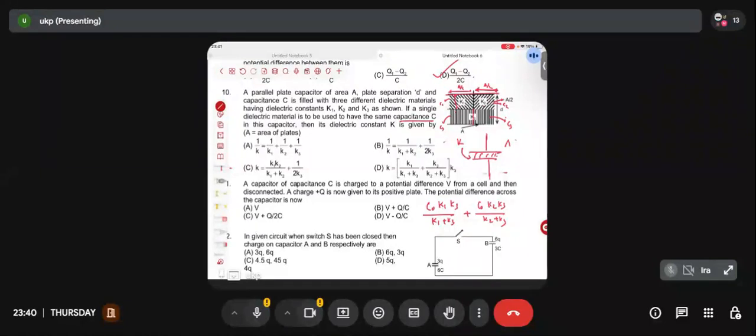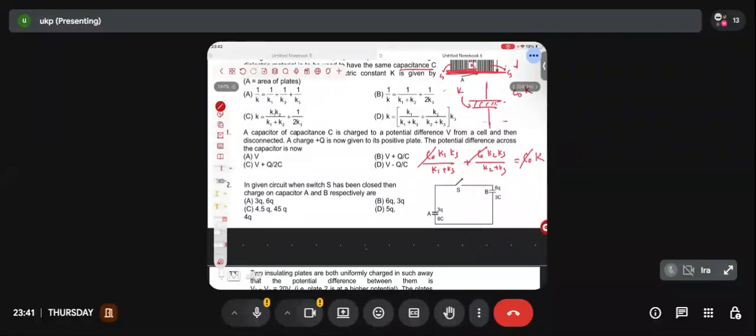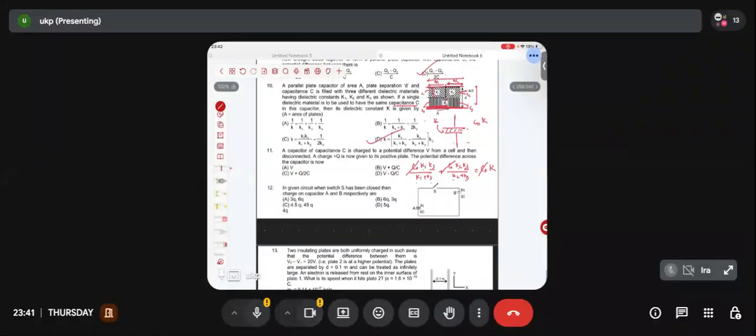If I replace the whole thing by a single capacitor, what will be the area of the whole? A into epsilon naught into the dielectric constant K I have assumed, by the separation between the two plates, D. So A epsilon naught by D we assumed is C naught. So I am getting the result C naught into K. Can I replace this equivalent equal to C naught K? C naught can be cancelled from all of them. K equals, taking K3 common, K1 by K1 plus K3 plus K2 by K2 plus K3, whole multiplied by K3. D is the answer.